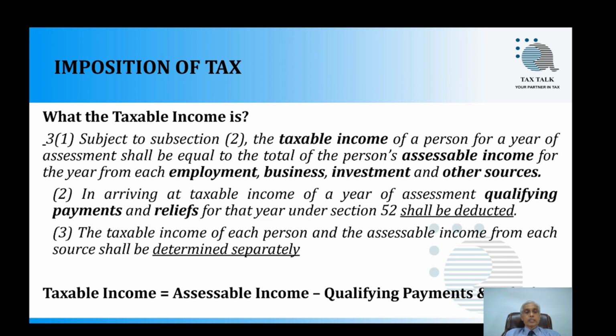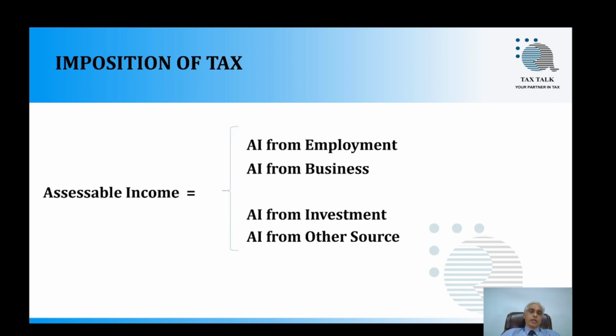Taxable income is equivalent to assessable income minus qualifying payments and reliefs. Then we will put the assessable income formula as well. Assessable income is equivalent to assessable income from employment, assessable income from business, assessable income from investment and assessable income from other sources.